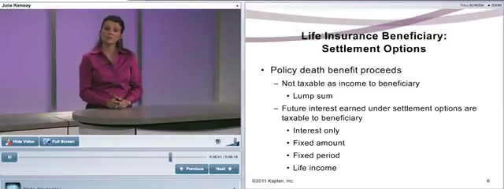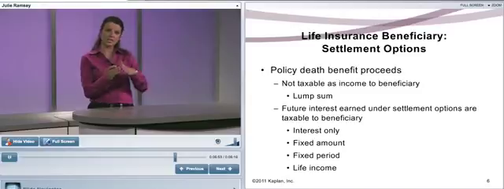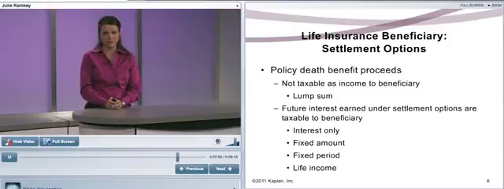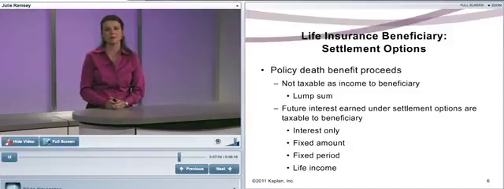Or you could put it on fixed amount. This is where the beneficiary would say, I need a certain amount every single month, and I want to get that amount until it's gone. Fixed period, you know? I want to get money for the next 20 years, the next 30 years, spread it out along that time frame. Or lastly, I could go on life income. Life income would pay me money as the beneficiary as long as I'm alive.